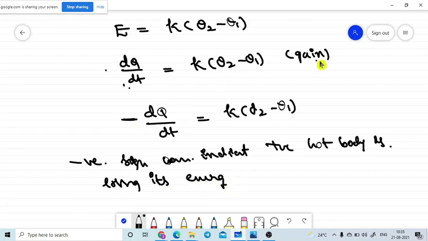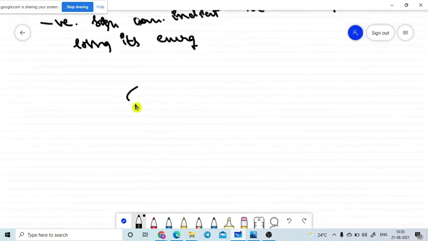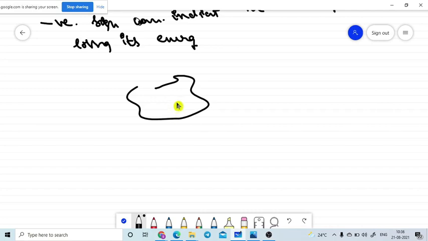So this expression represents the cold body. This amount of heat energy is gained by the cold body, and the same energy is lost by the hot body, so the same amount of heat energy is transferred to the cold body. Now I am going to represent the same Newton's law of cooling expression by mentioning the hot body's specific heat capacity. Assume the hot body has specific heat capacity S and mass m, at temperature theta 2.